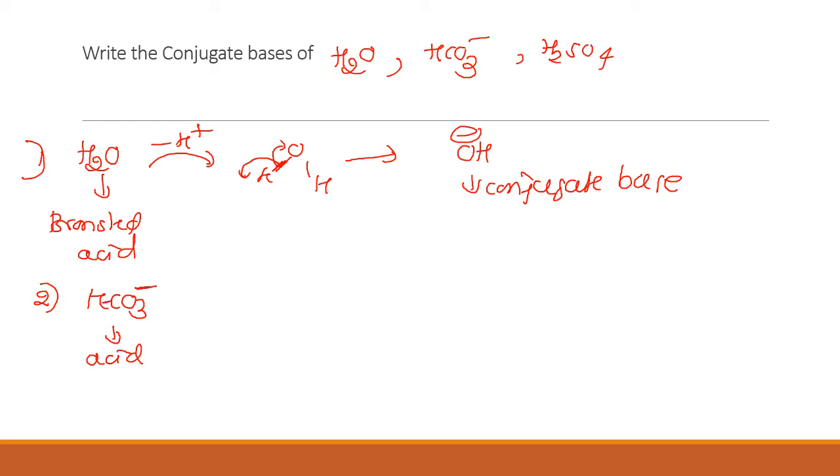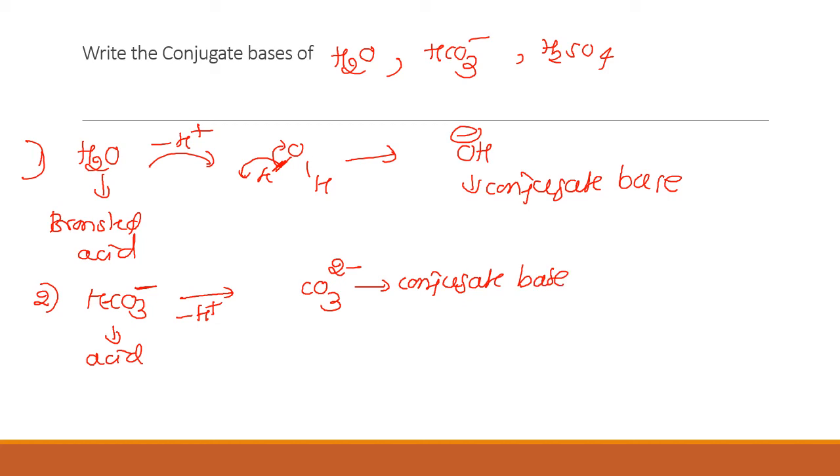If it loses one H plus, H goes as H plus and the electrons remain, so one more minus charge is added. The obtained species is CO3 2 minus, which is the conjugate base of the bicarbonate ion.